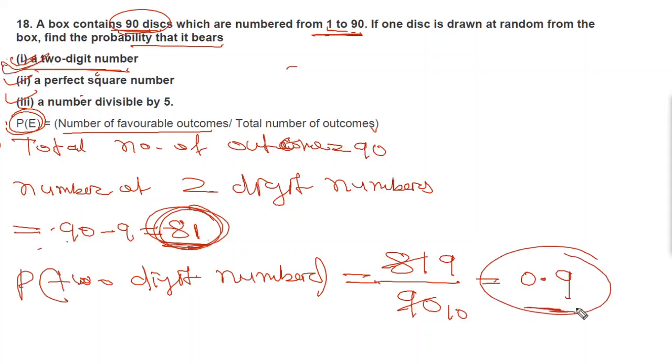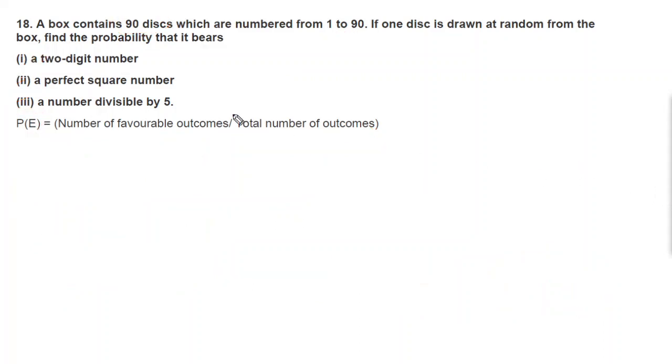Now we'll move to part II: probability of a perfect square number. For this we have to find the perfect square numbers. Before that, you know the total number of outcomes is 90.